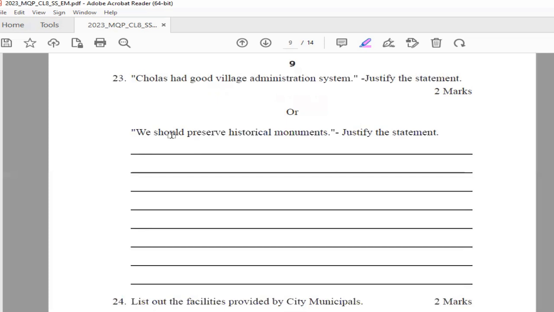The foremost quality of the Chola administration was the development of the self-governance of the village. The Grama Sabhas were the first Sabhas. Tarakudam was a village. Every Kudam had a village committee named Mahasabha. Okay, so these are 4 to 5 points. You can write any 4 points or 3 points for a 2 mark answer.